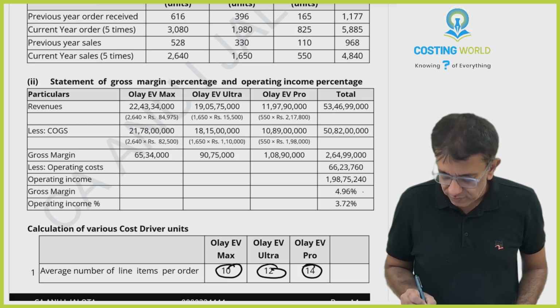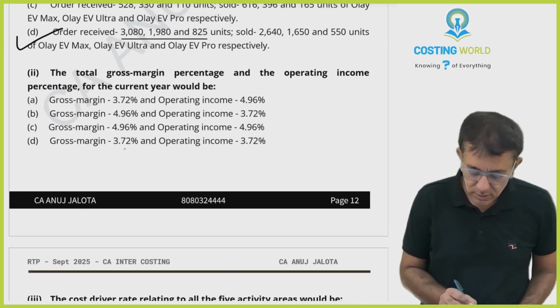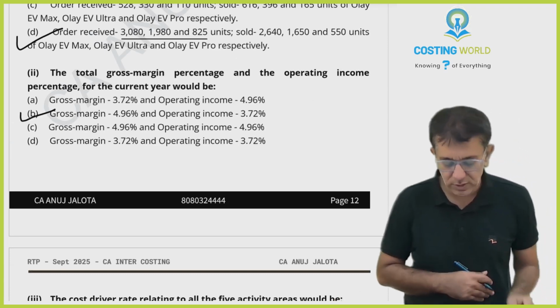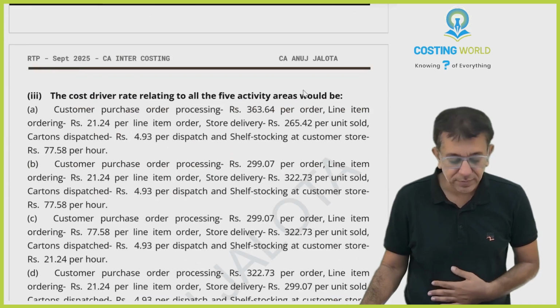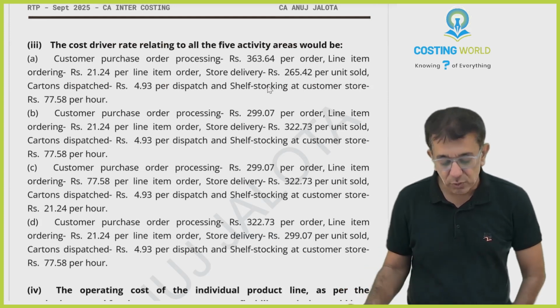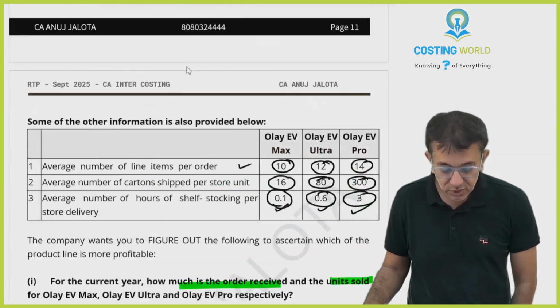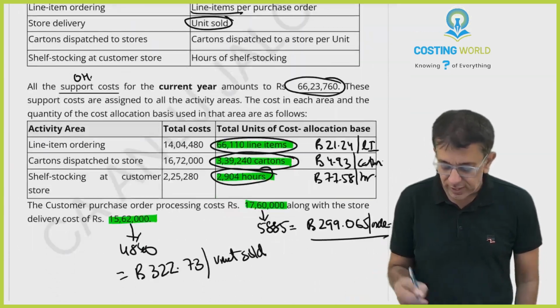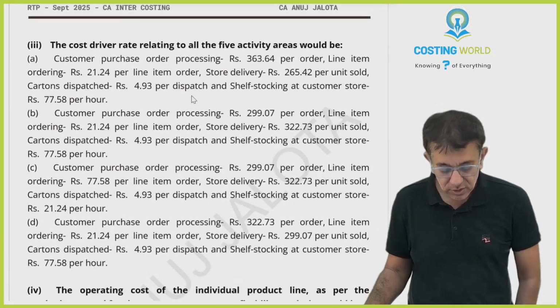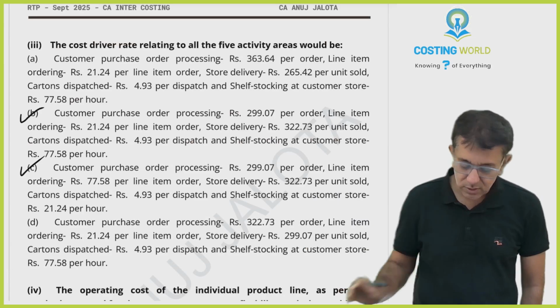So the answer should be 4.96 and 3.72. Okay, further. The cost driver rates relating to the 5 activities, I calculated that for you. Customer order is the first one. Customer order is 299.07. So it could be this or this.